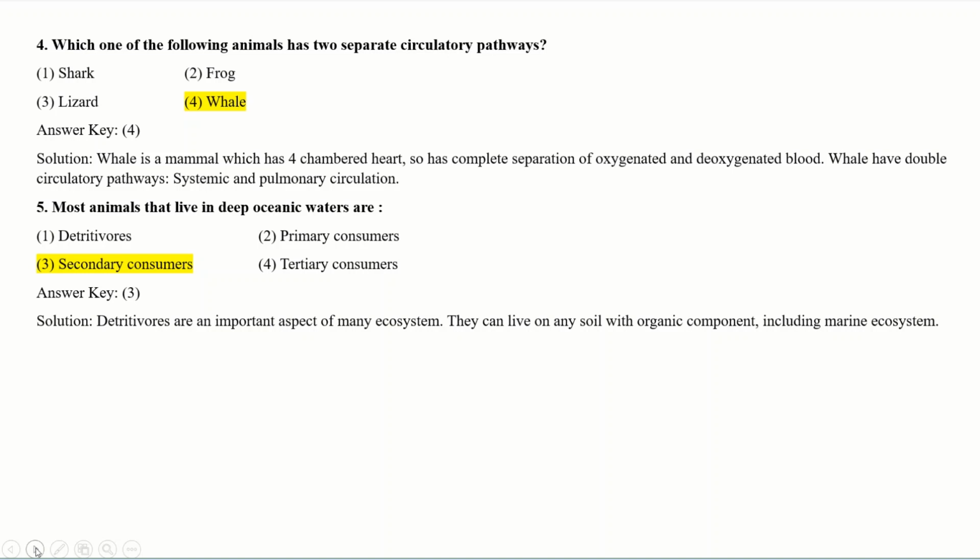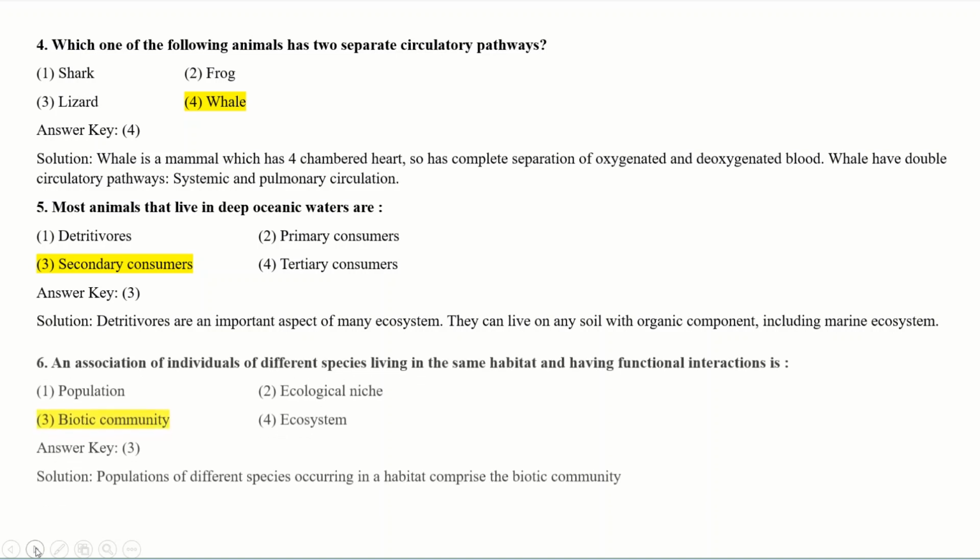Think about the options and the solution is, detritivores are an important aspect of many ecosystems. They can live on any soil with organic component, including marine ecosystems. So the animals which live in the deep oceanic waters are secondary consumers.